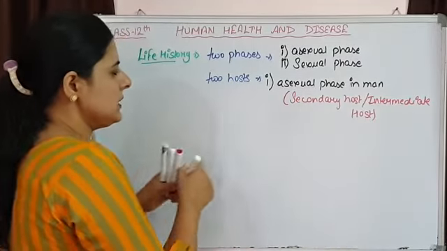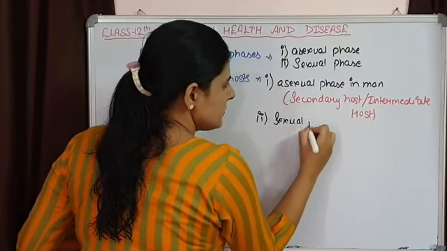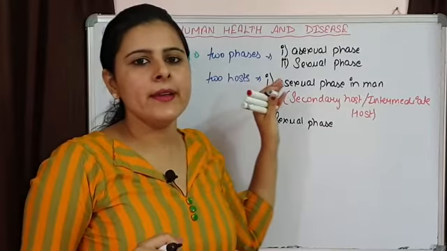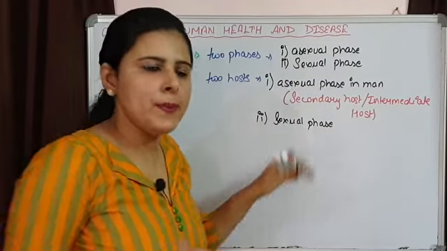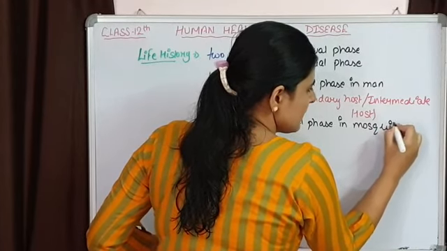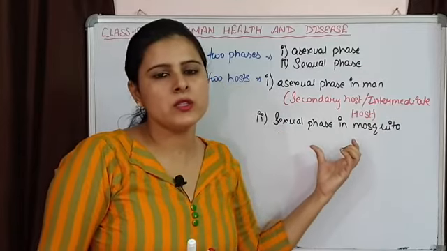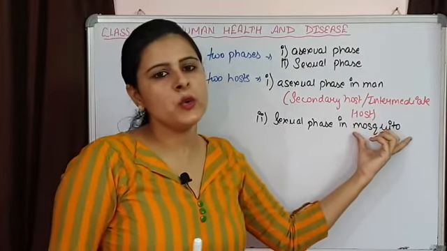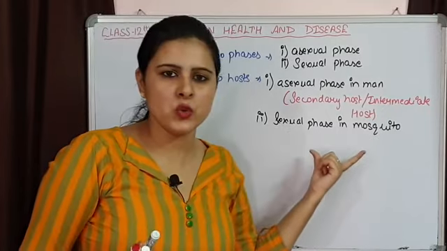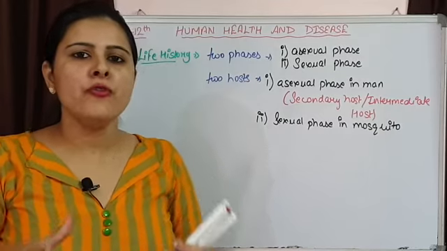Now the remaining part is the sexual phase. The sexual phase is completed in mosquito by Plasmodium. The host in which an infectious agent completes its sexual phase is the primary, or final host.